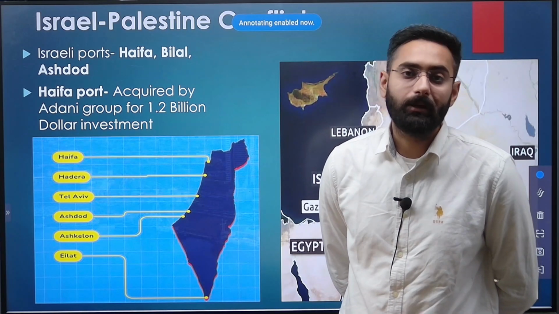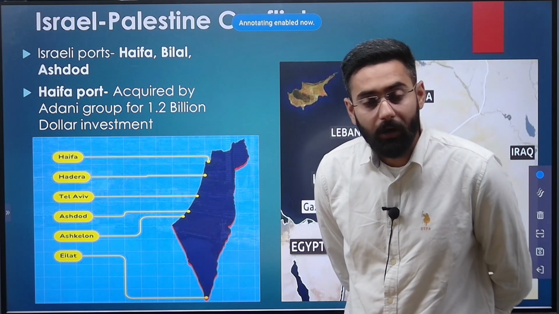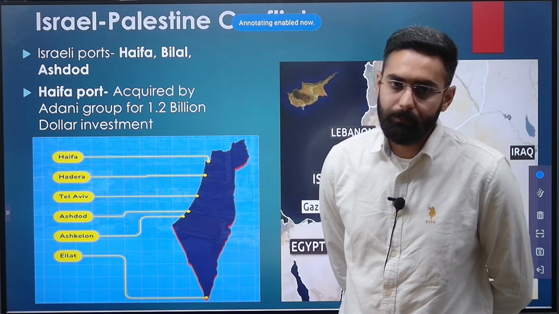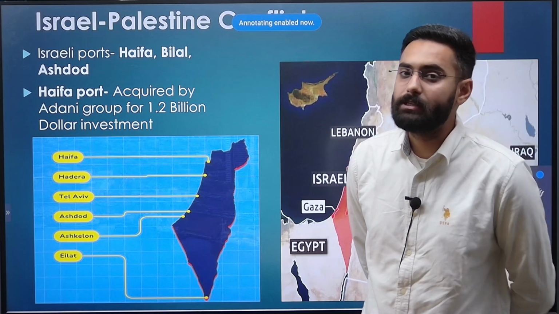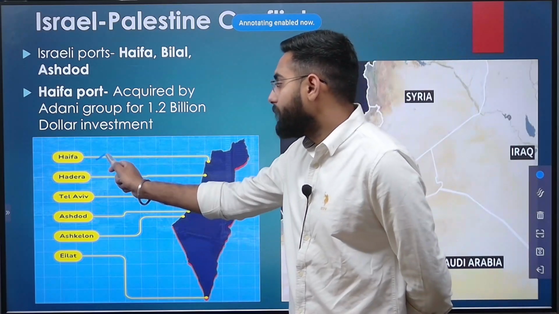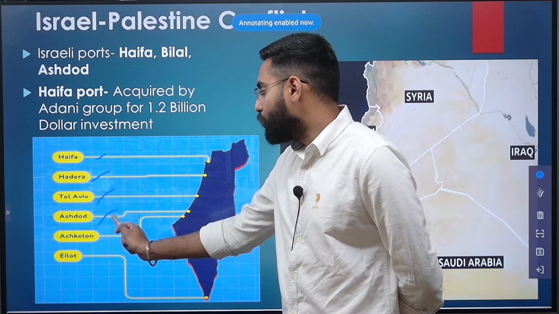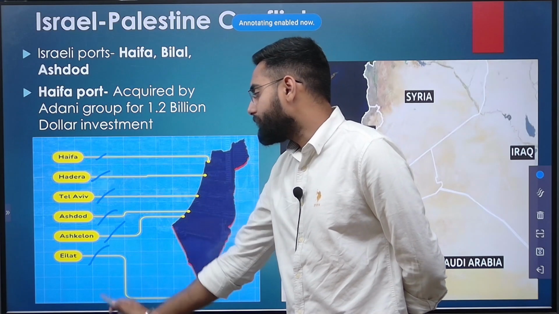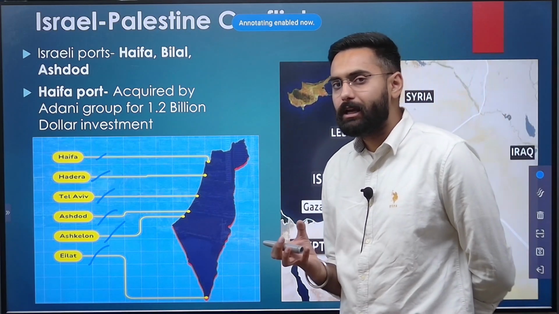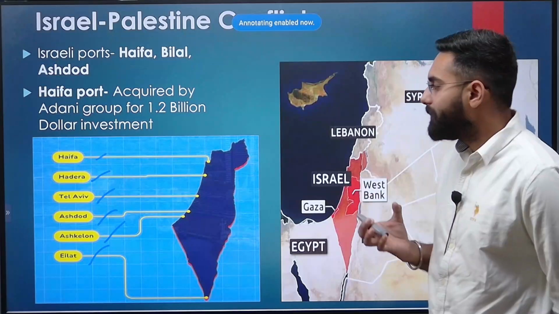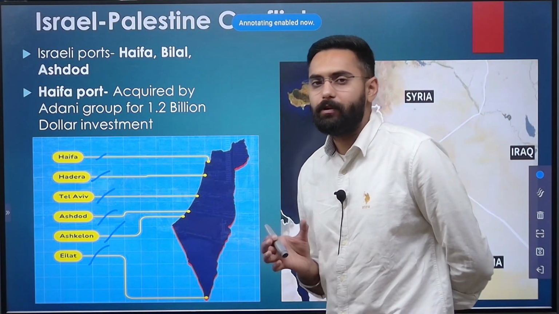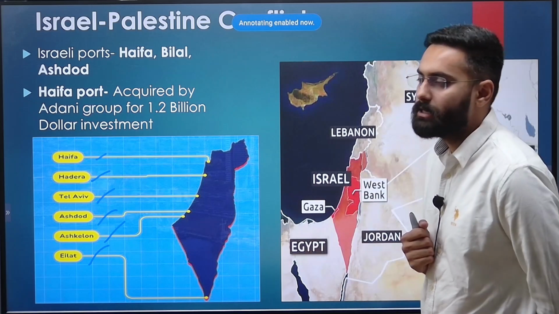So Haifa port becomes important, and with Haifa other ports do become important, and the examiner can delve deeper into that aspect, that which of these ports are located in Israel. So you must remember the names: Haifa, Hadera, Tel Aviv, Ashdod, Ashkelon and Eilat. These are the ports of Israel. तो आपने ये सारे पोर्ट्स को याद रखना है: हाइफा, हदेरा, तेल अवीव, अशदोद, अशकलोन and Eilat. Especially your Haifa port because of Indian overseas investment.